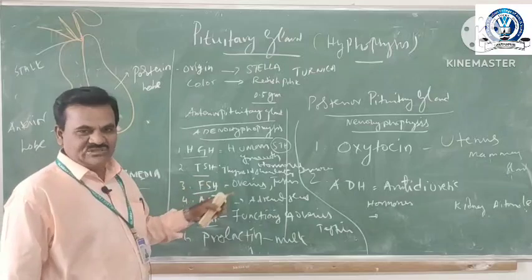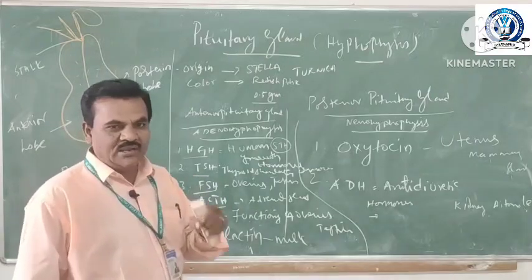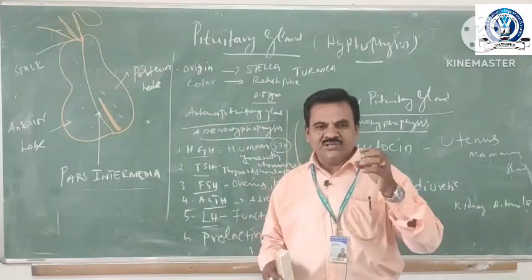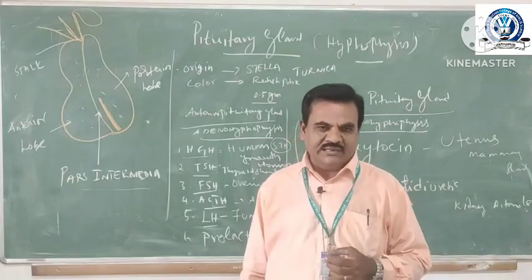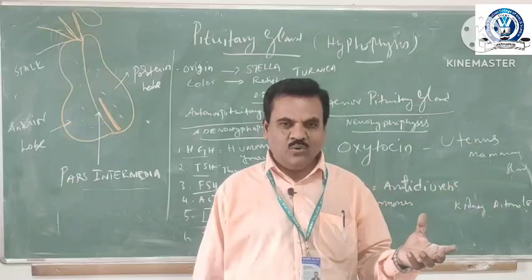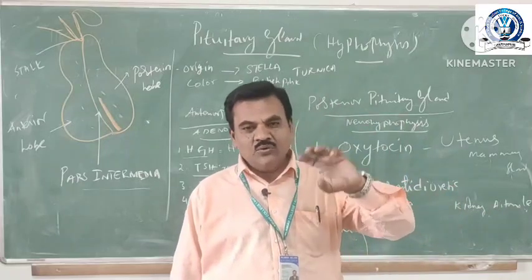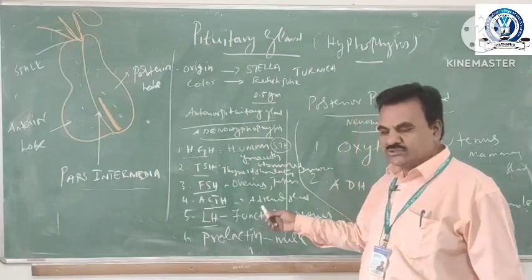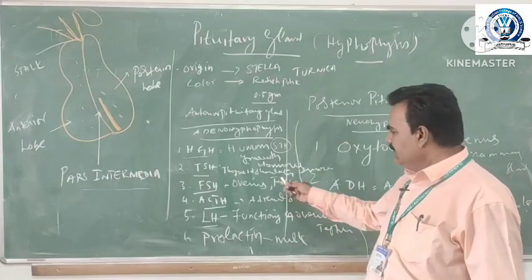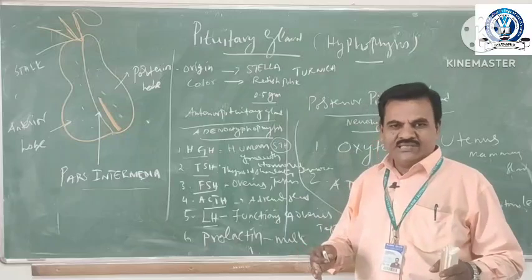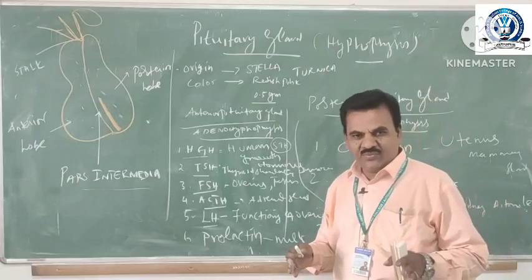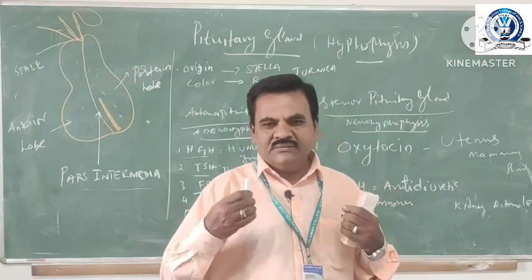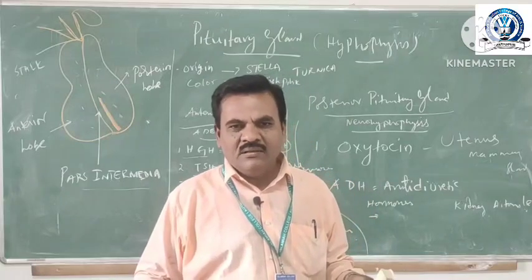Next hormone, TSH, thyroid stimulating hormone. The neck region consists of the thyroid gland. This thyroid gland secretes the hormone thyroxine. This thyroid gland is controlled by the anterior pituitary gland through TSH, thyroid stimulating hormone. Already we know the function of thyroxine. The thyroxine plays a very important role in regulation of various functions of our body.